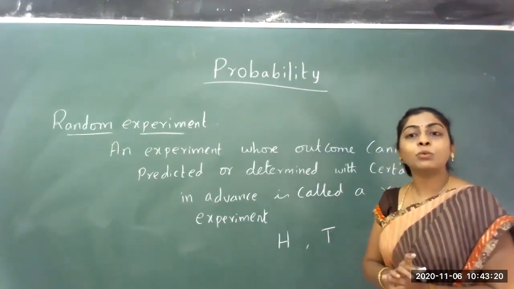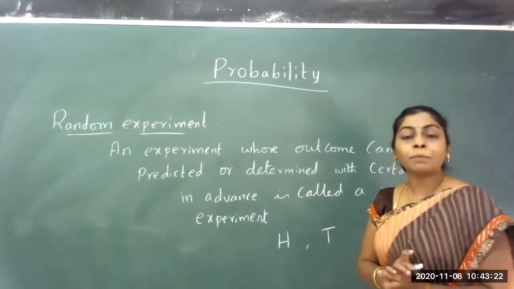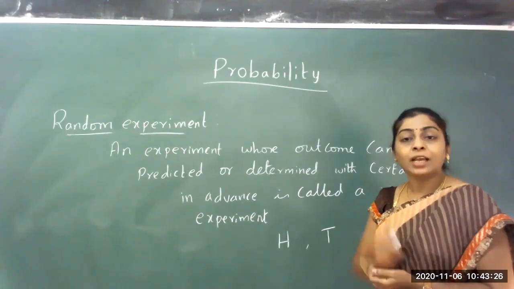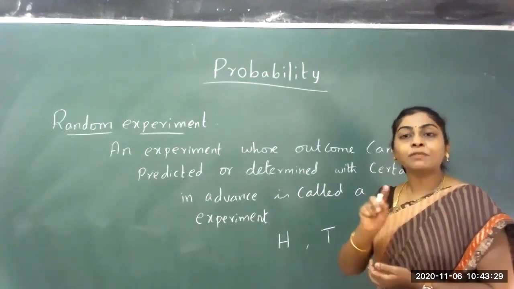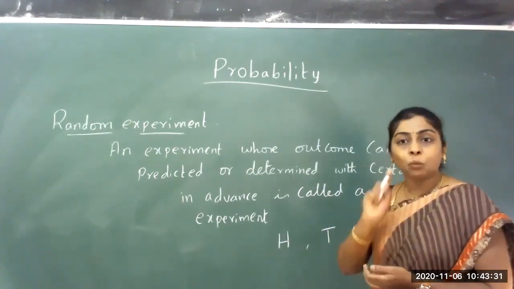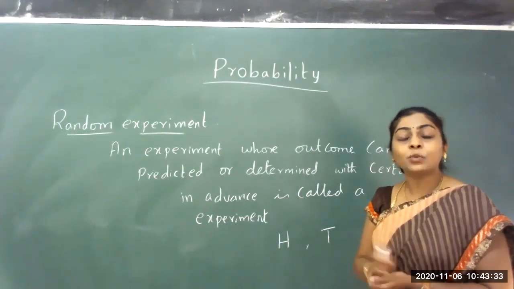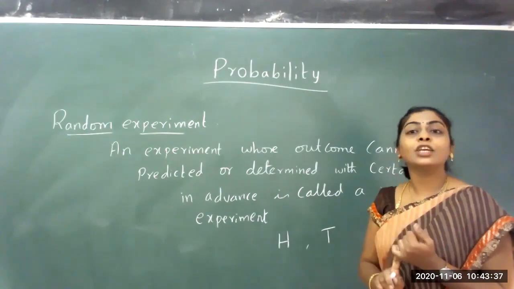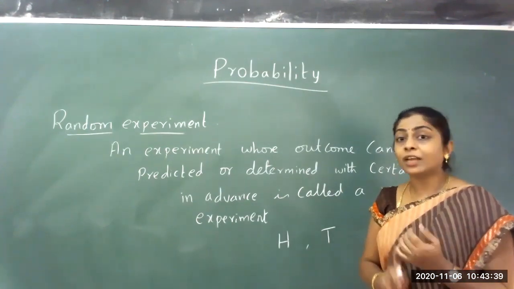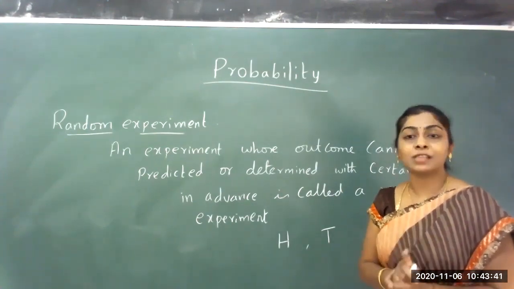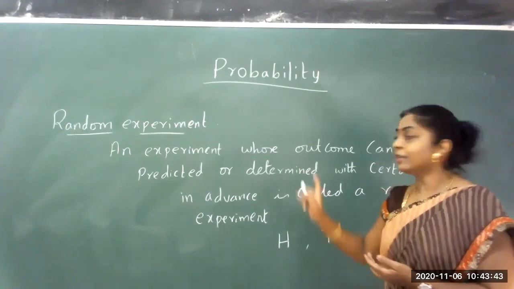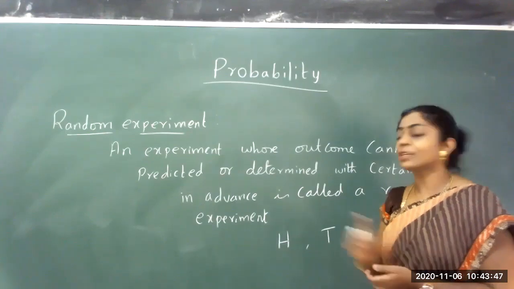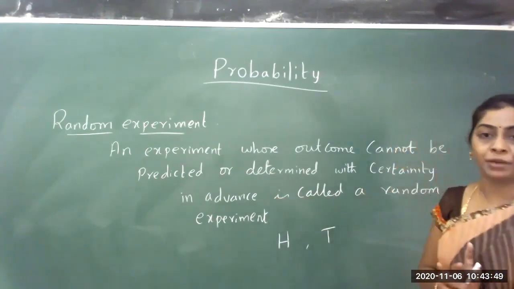If you consider one more example, a die. While playing games like snake and ladder, you use a die. It has 6 faces. On each face, there is a number from 1 to 6. So when you throw a die, you get back any one of 1 to 6. So the chances of getting any one of these outcomes, with certainty you cannot predict, and that you will be getting this number only. Such an experiment is called a random experiment.